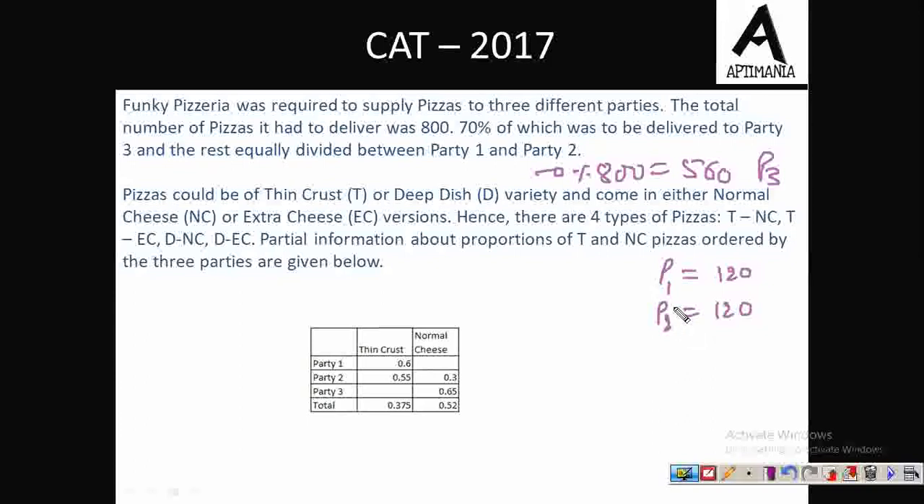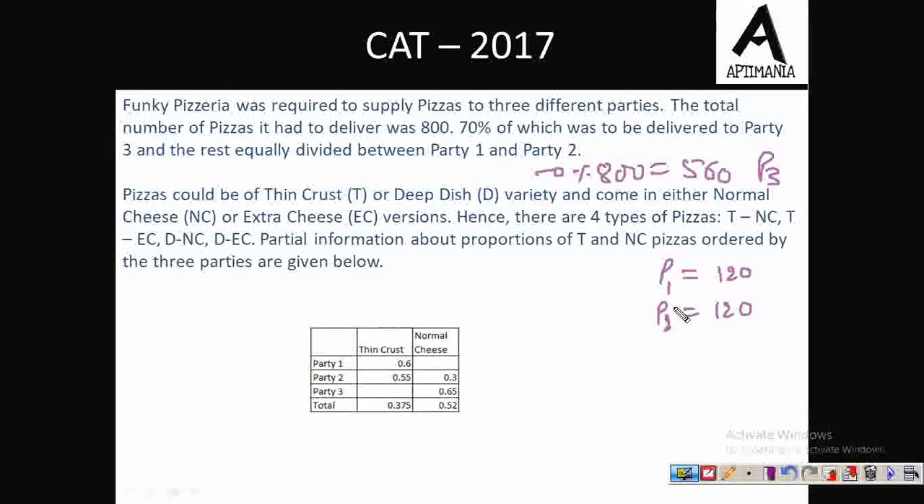Further, pizzas could be of thin crust or deep dish variety and come in either normal cheese or extra cheese version. Hence, there are 4 types of pizzas: thin crust with normal cheese, thin crust with extra cheese, deep dish with normal cheese, or deep dish with extra cheese. So these are the short forms of these 4 variations.